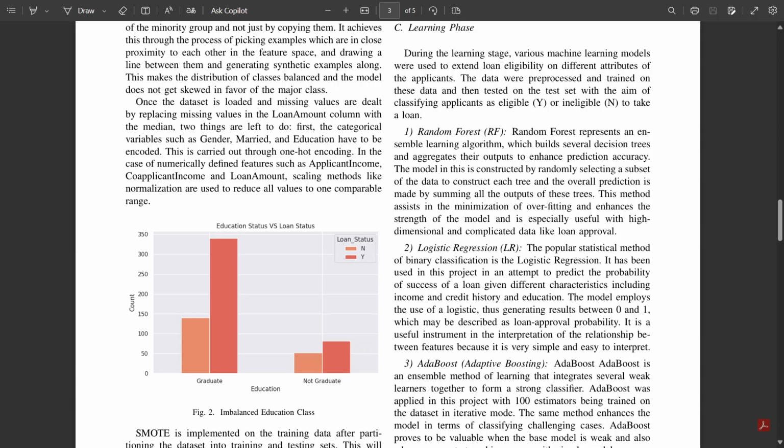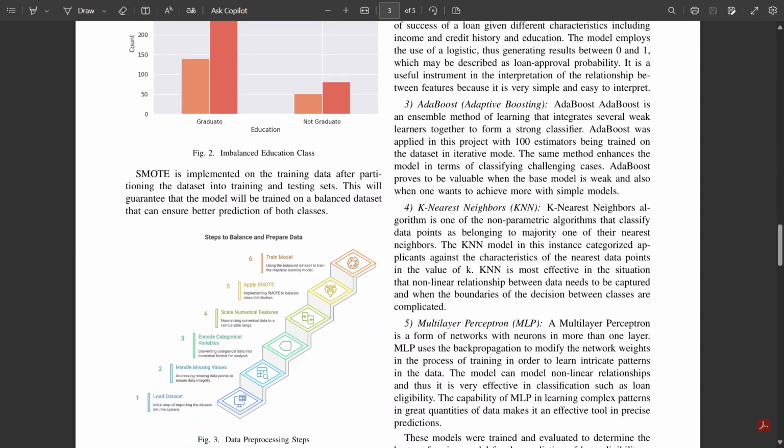Logistic regression, though simpler, provides interpretability in binary classification problems. AdaBoost works by combining multiple weak classifiers into a strong one and is especially useful for handling difficult cases.